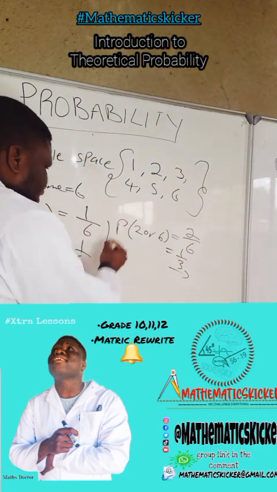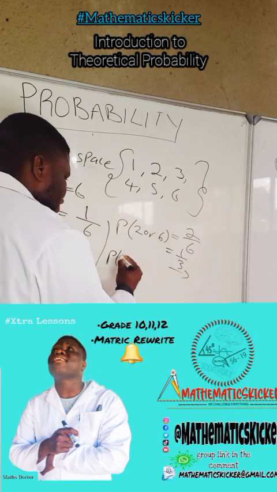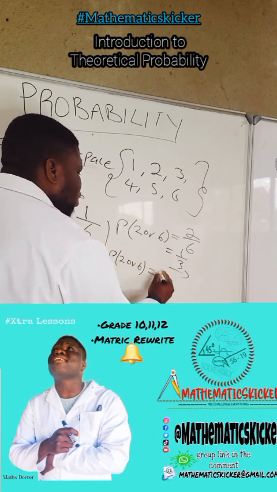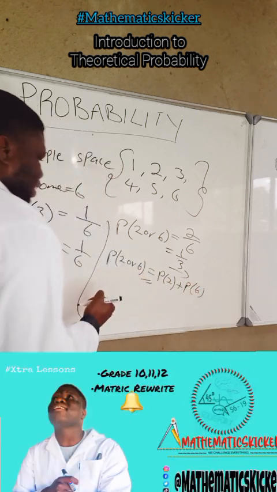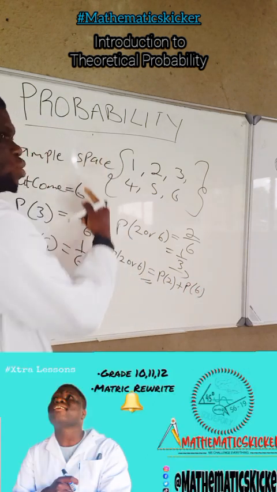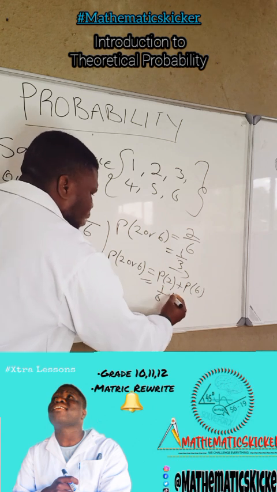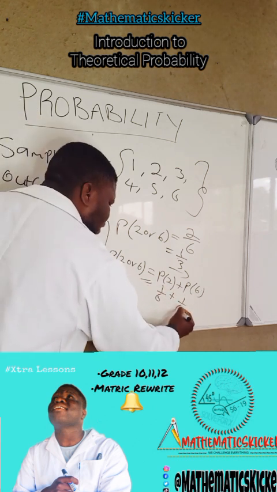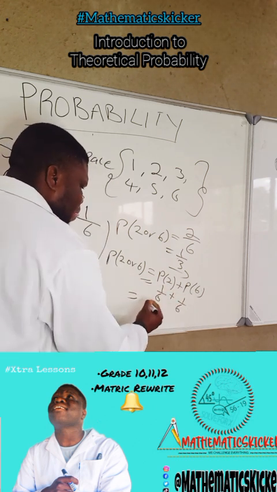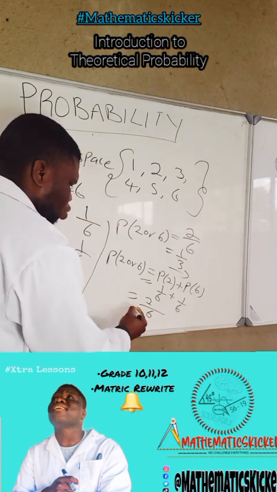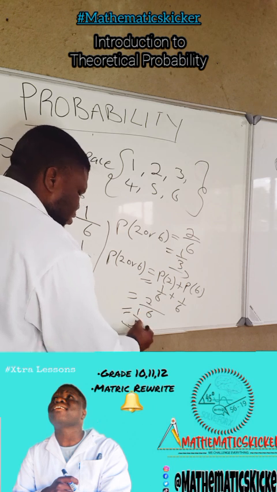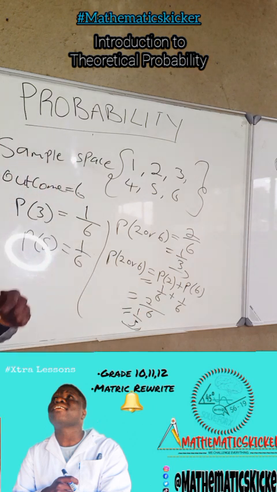Or we can express it like this. We can say the probability of getting 2 or 6 is equal to the probability of getting 2 plus the probability of getting a 6. Let's write this. What is the probability of getting a 2? How many 2s are there? It's 1 over 6, plus 1 over 6. The denominators are the same. We take one denominator, we add the numerators. 1 plus 1 is 2. It's going to be 2 over 6, which is 1 over 3. You see this, my good people?